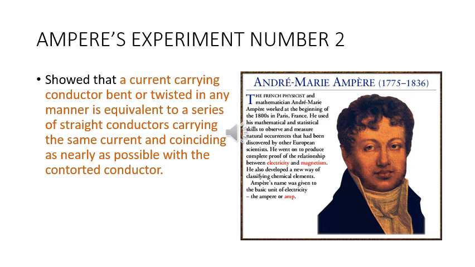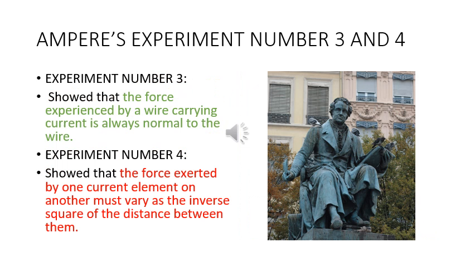He went on to produce complete proof of the relationship between electricity and magnetism. He also developed a new way of classifying chemical elements. Ampere's name is given to the basic unit of flow of charge, that is ampere or amp. The photograph is that of Ampere's statue in Lyon, France.